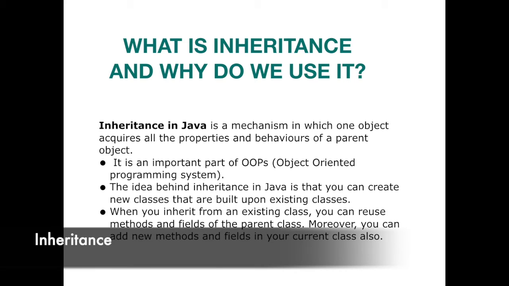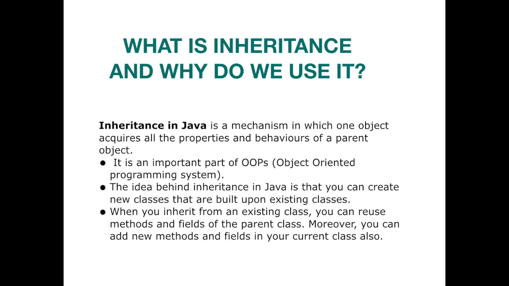Inheritance in Java is a mechanism in which one object acquires all the properties and behaviors of a parent object. Make a note here: behavior means the methods and properties means the data members. As the name suggests, from biological terms, we inherit some properties from our parents. Like you may have come across statements that your face is very similar to your mother or your father.